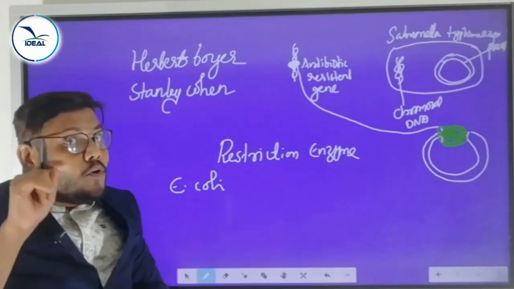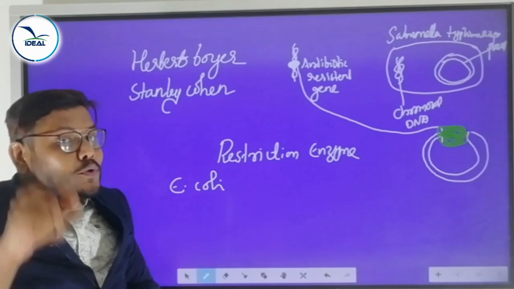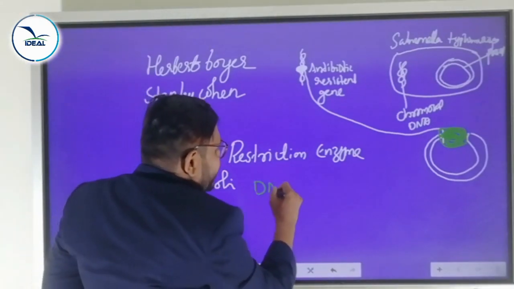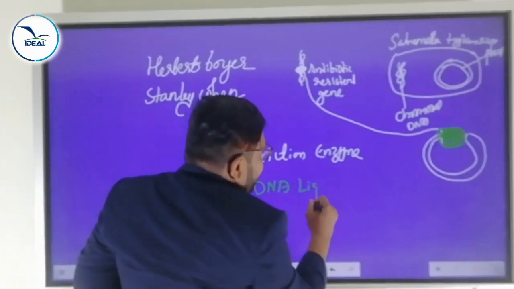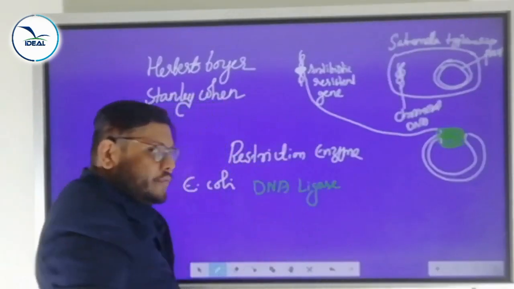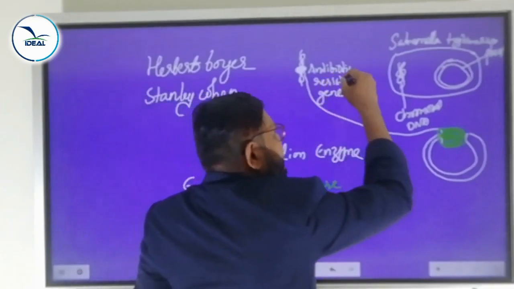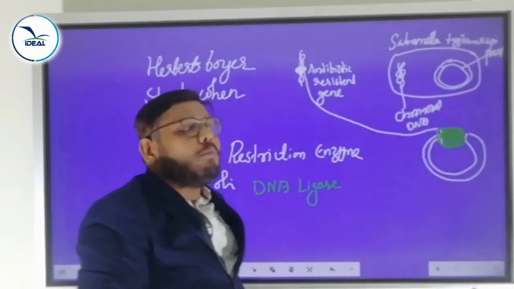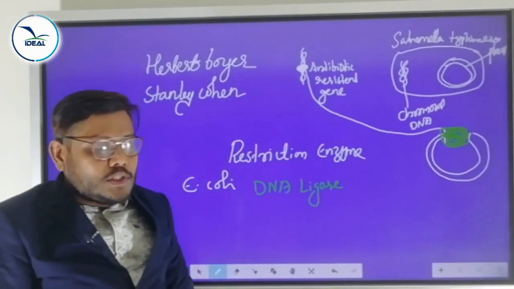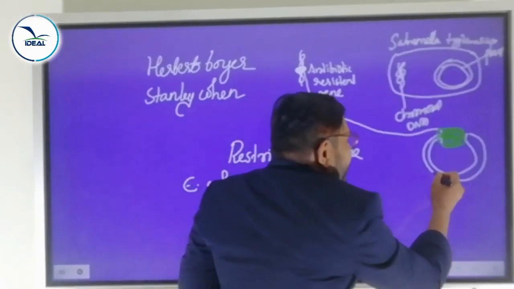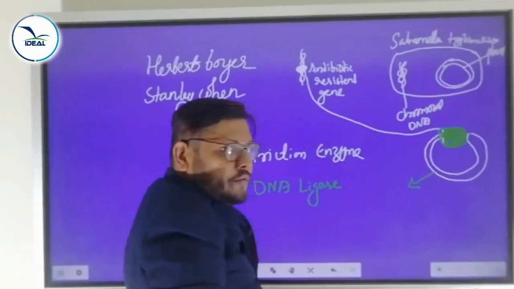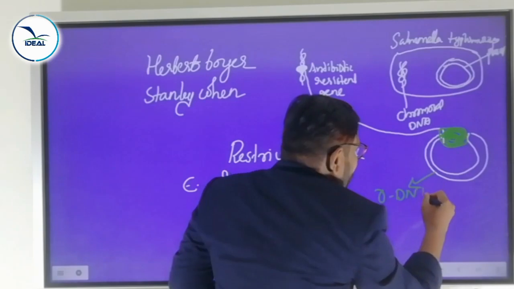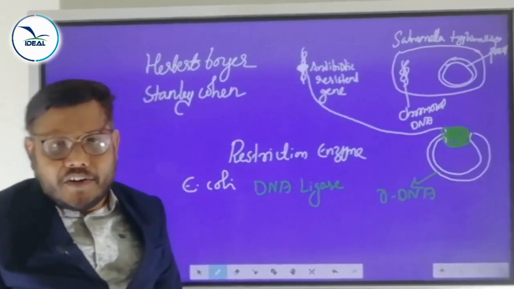How can we link? For that process, we are using the molecular glue. The name is DNA ligase. So with the help of DNA ligase, this antibiotic resistant gene is linked with the plasmid of Salmonella typhimurium. So we got a new kind of DNA, that is rDNA, or we can call it recombinant DNA.